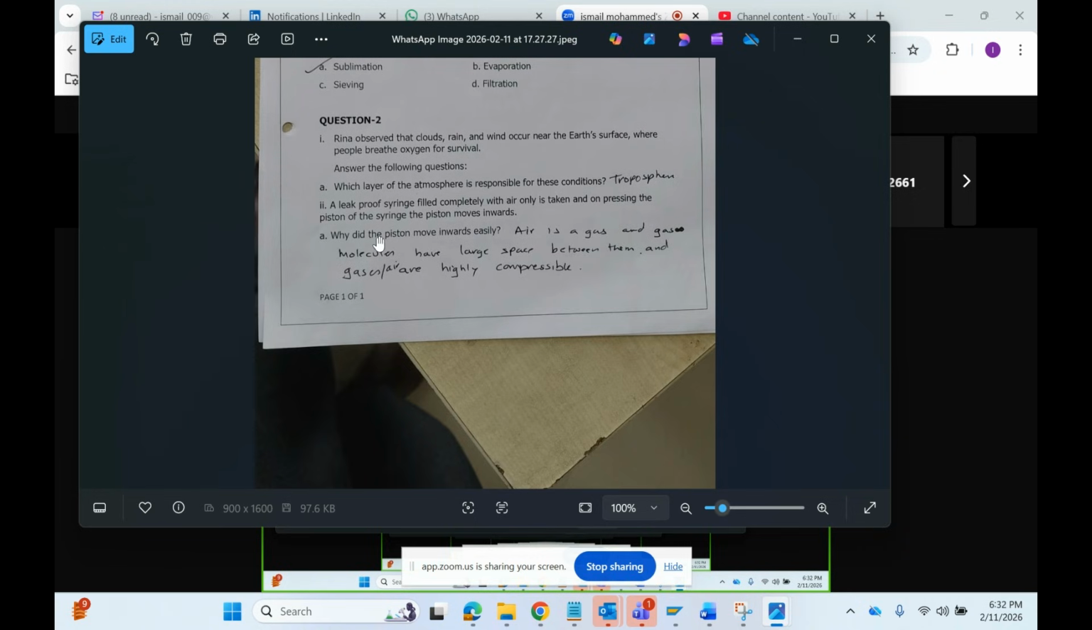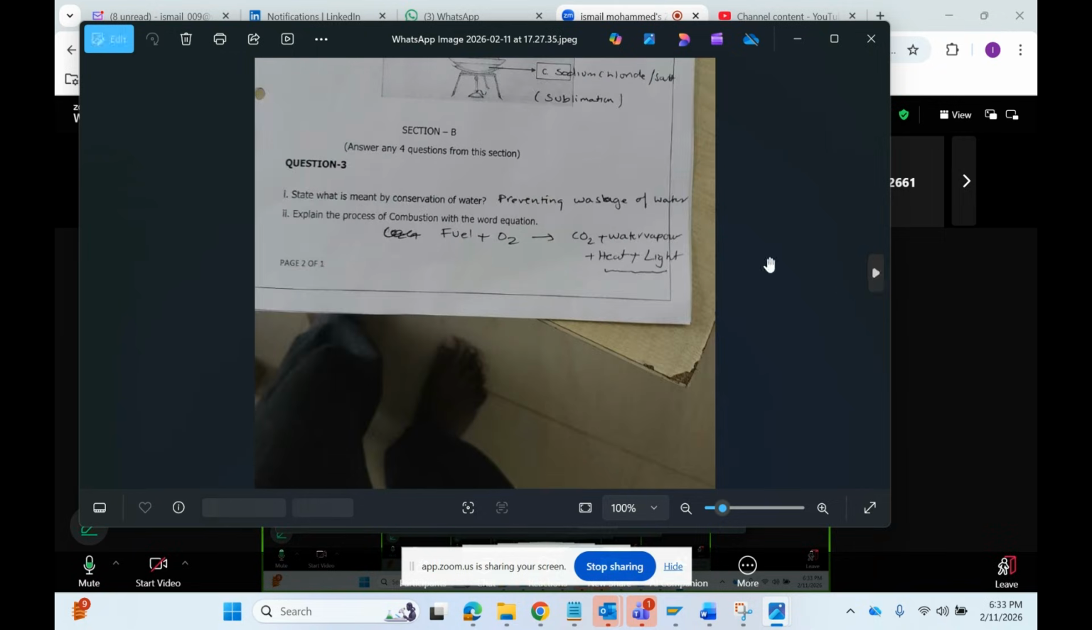Troposphere. A leak-proof syringe filled with air is taken, and on pressing the piston of the syringe, the piston moves inwards. Why? The answer is this one, because air is a gas and gas molecules have large space between them, and gases are highly compressible. So when that piston is moved, it moves inside freely.